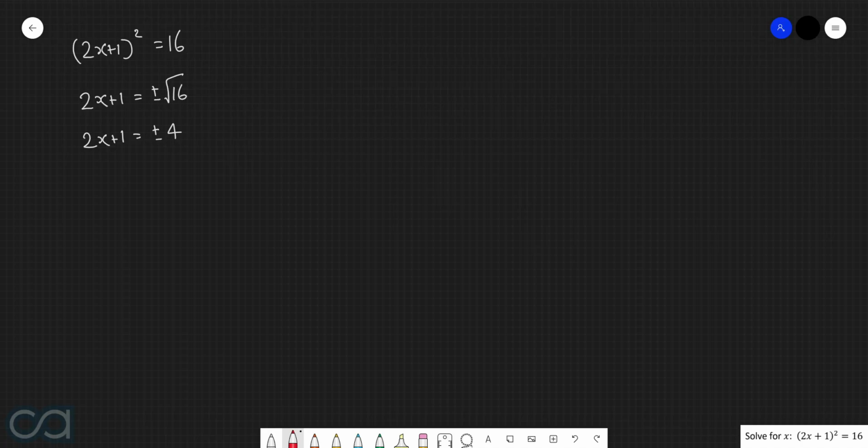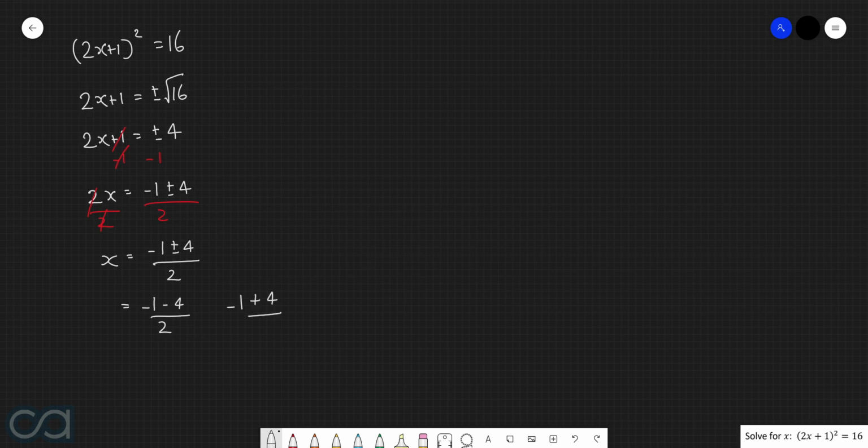Now we want to get this x all by itself. First thing that we can do here is subtract 1 from both sides. This is going to cancel with this. And so now we have 2x is equal to -1 plus minus 4. And then we can divide through by 2. This is going to cancel with that. And so then we have x is equal to -1 plus minus 4 over 2. Or in other words, we have -1 take 4 over 2 and -1 plus 4 over 2. By simplifying both of these, we get -5 over 2 and 3 over 2.